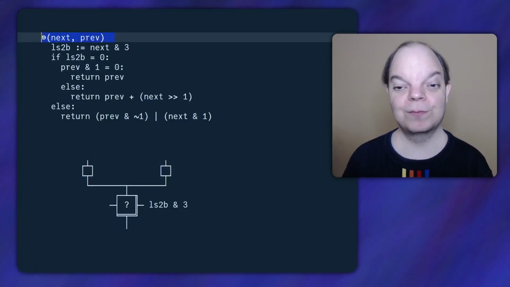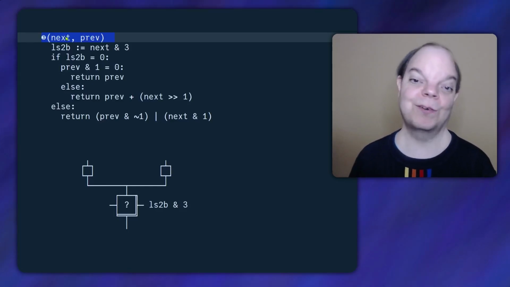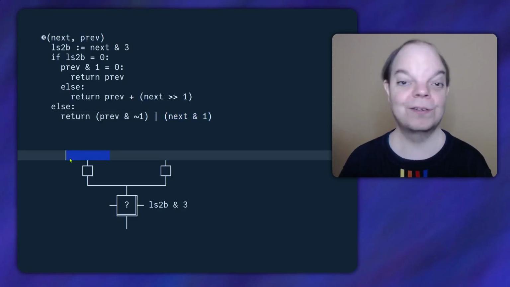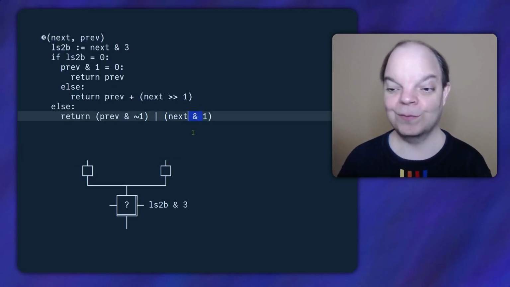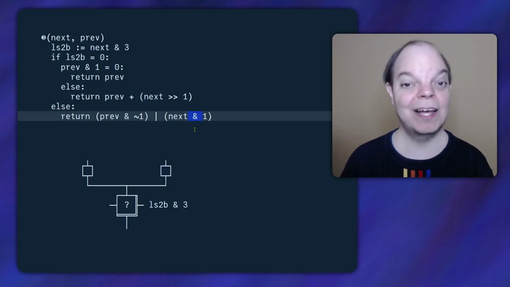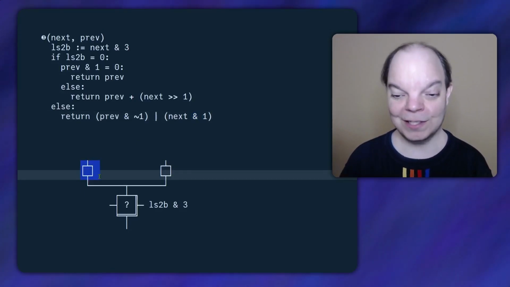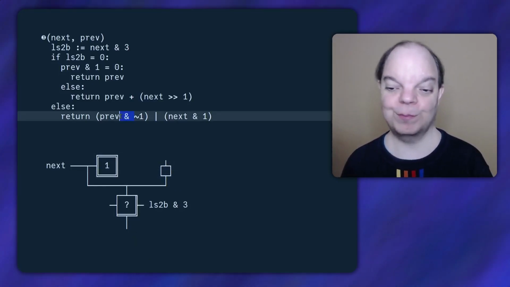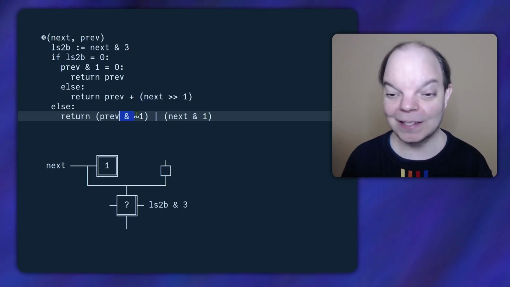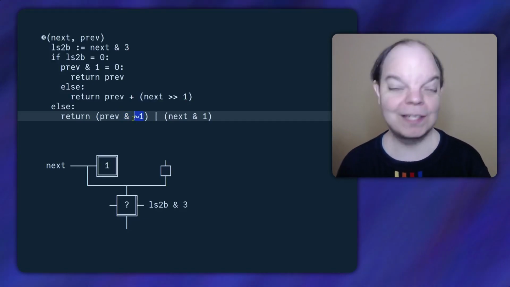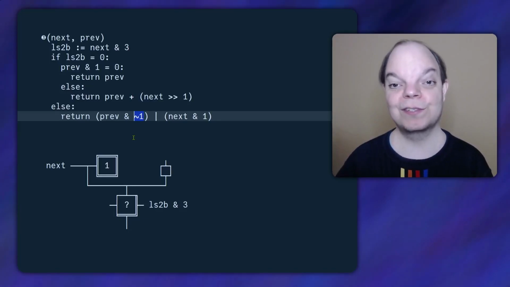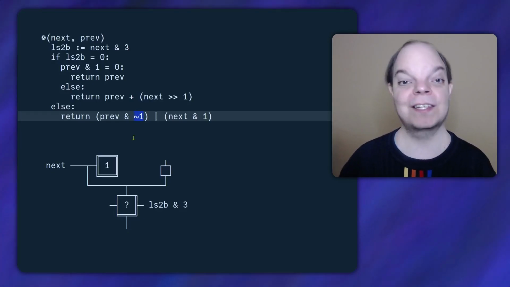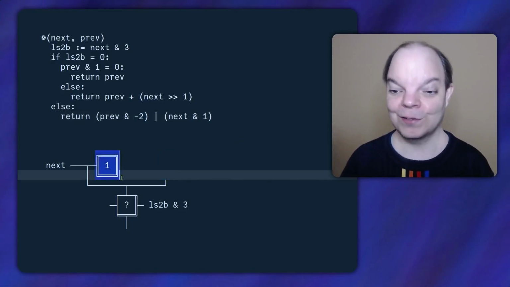Now next is going to be the first parameter, so I expect that to come out on the left of the declaration box. So I'm actually going to put this next AND 1 over here on the left hand side. Now how do we do a bitwise AND? That's right, it's a bitwise NAND, but negated afterwards. So we can actually cancel that with this negation and just get rid of it. Meanwhile, on the other side, we also have a bitwise AND, so we can do exactly the same thing. But before I do that, let's think about what the negation of 1 is. Well, it's a number consisting of all 1 bits except for the lowest bit being 0, which means that it is actually 1 less than negative 1, so it's negative 2.